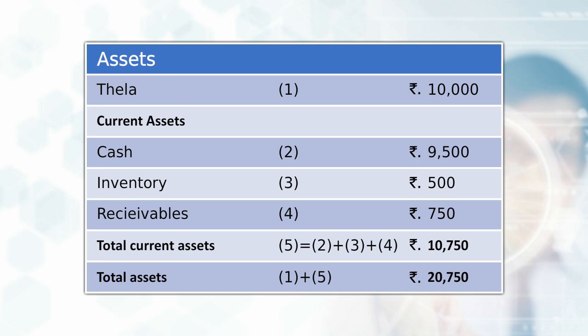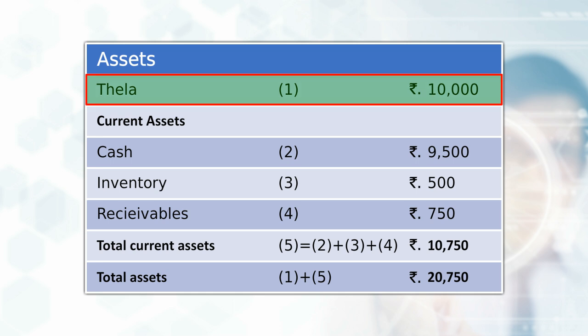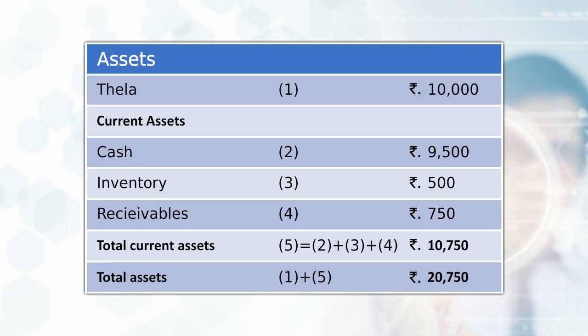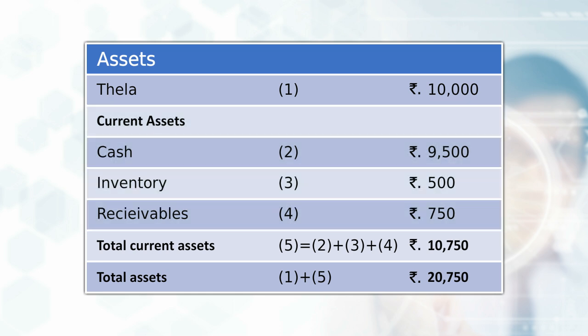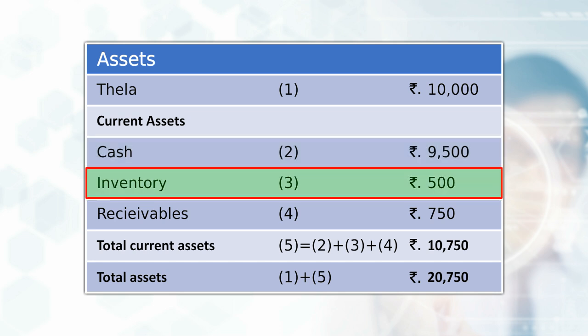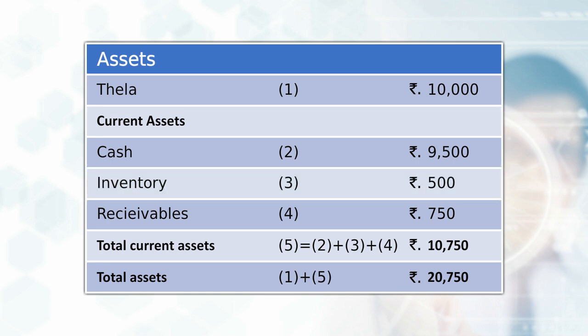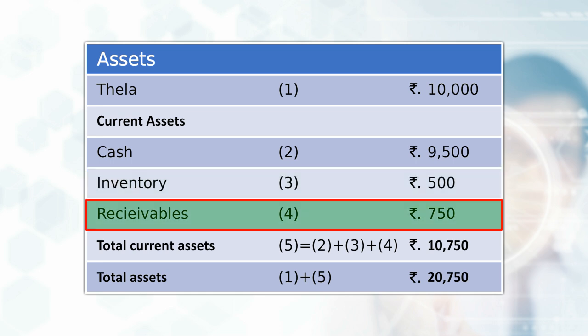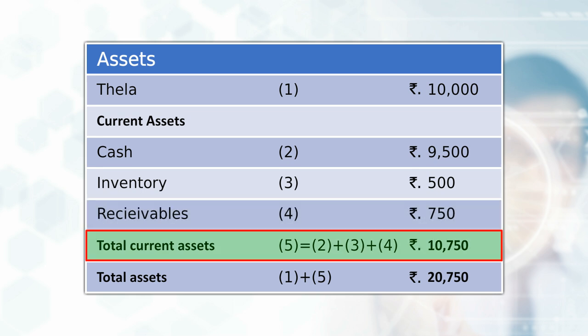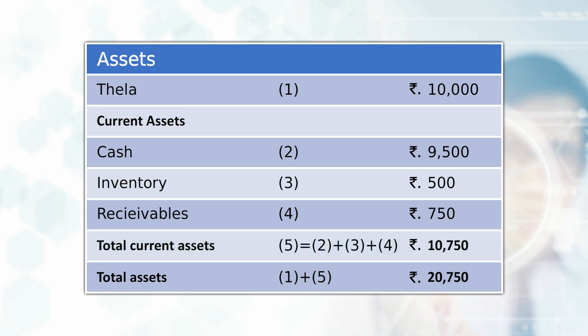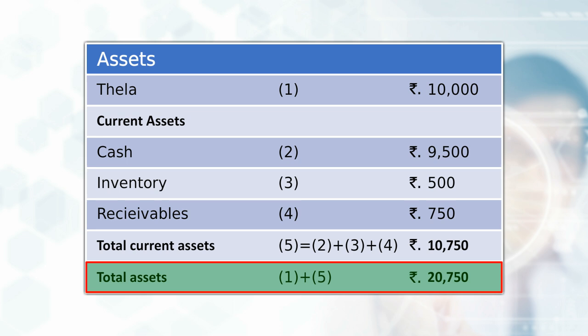You can see that his assets start with the amount he paid for the thela, which is rupees 10,000. Then, as current assets, he has cash worth rupees 9,500. In his inventory, there is an amount of 500 rupees, while as receivable from some of his customers, he has an amount of rupees 750 only. So, his total current assets is 10,750 only. With the worth of the thela, his total asset is now 20,750.